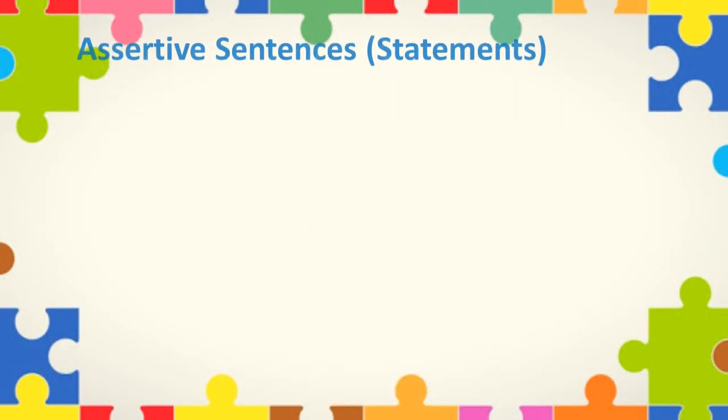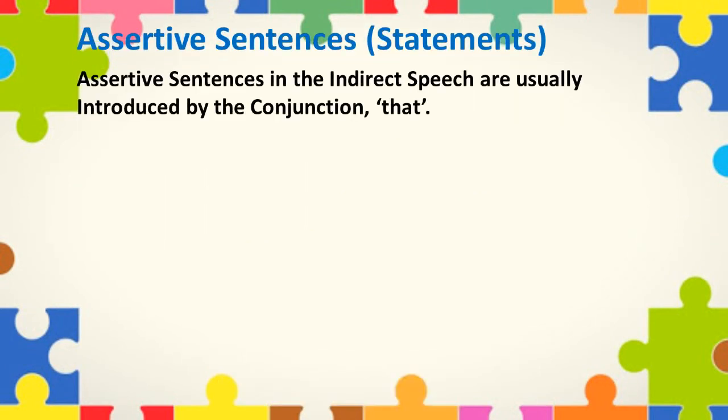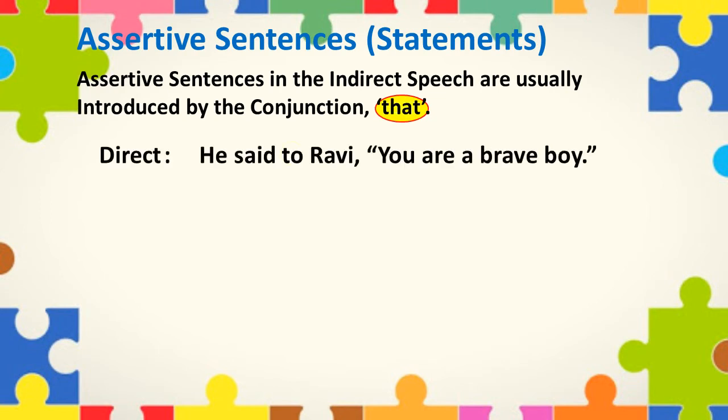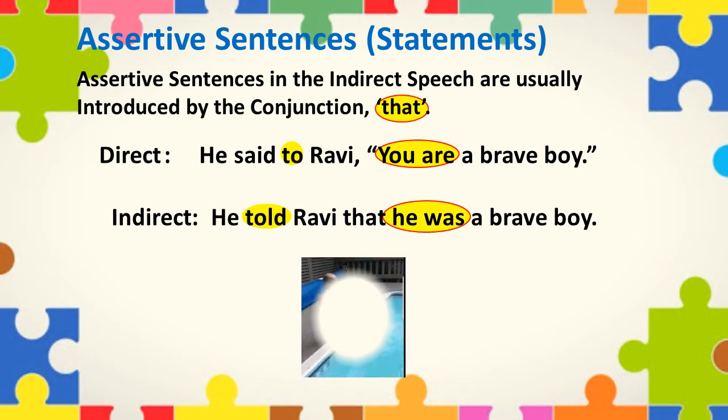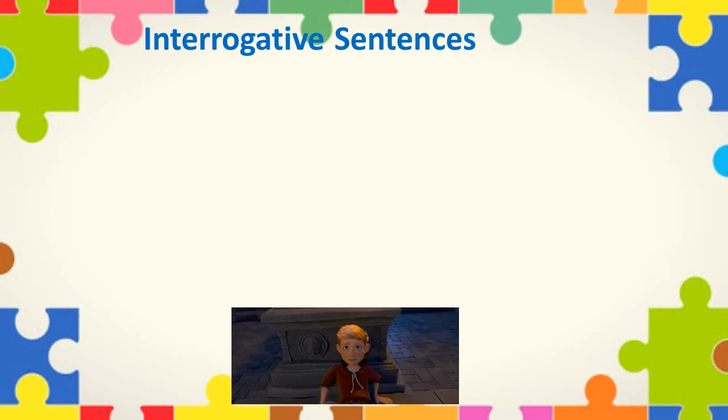Now, let's take assertive sentences or statements. Assertive sentences in indirect speech are usually introduced by the conjunction that. For example, he said to Ravi, you are a brave boy. Now let's change it into indirect speech. It will become, he told Ravi that he was a brave boy. Next, we have interrogative sentences.